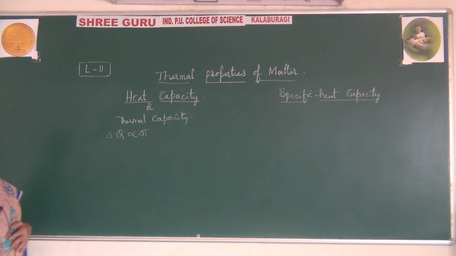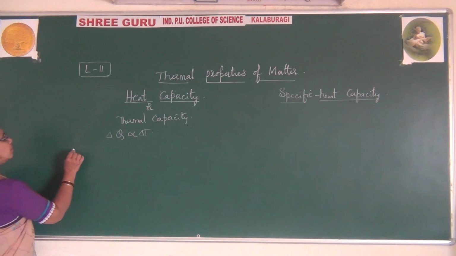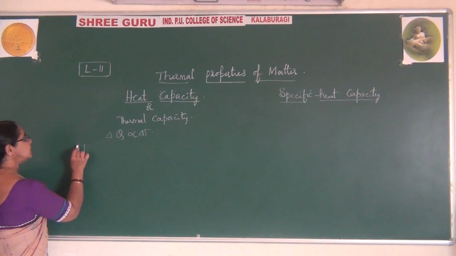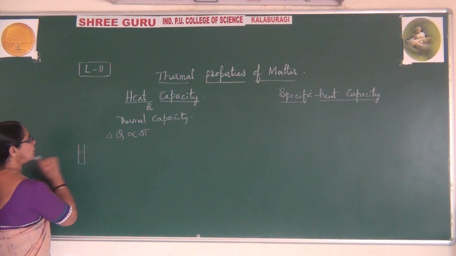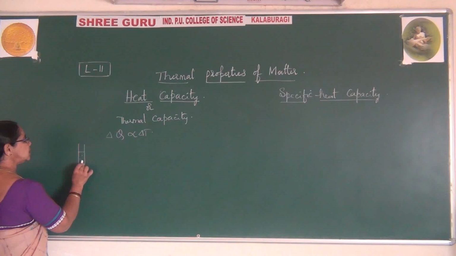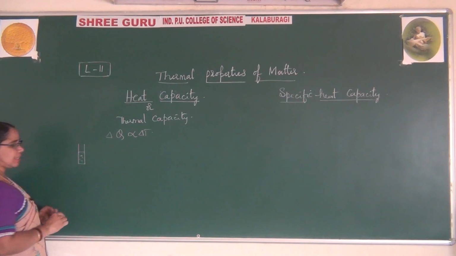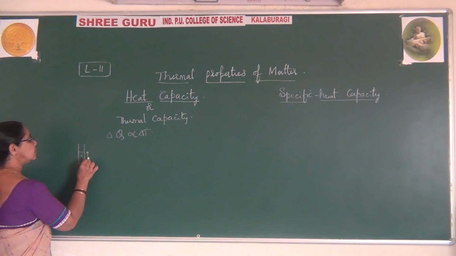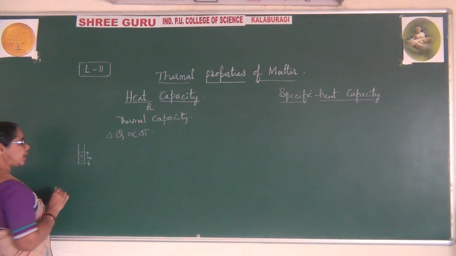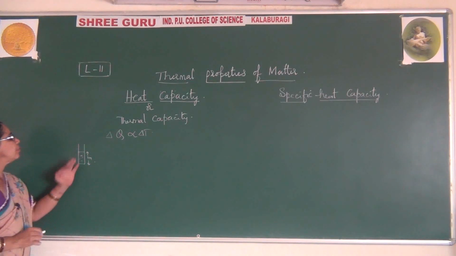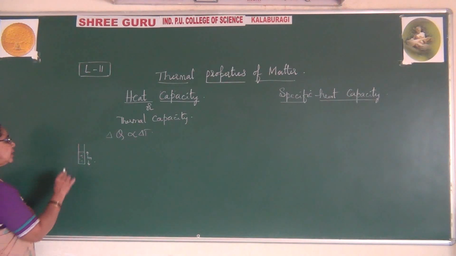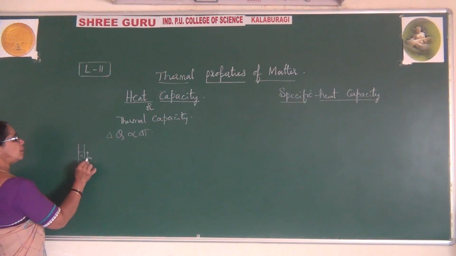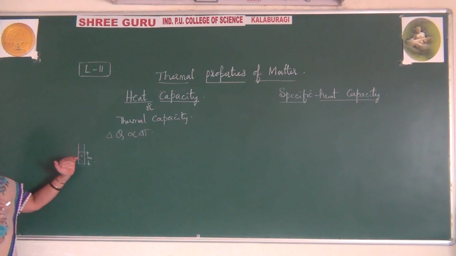For example, for your reference, I will take one container of this type. Let me say this is one container we have. I am filling this container with some amount of one substance. Let me say I am filling this to 1 meter level. Right? This is 1 meter level. I am filling the substance, that is, 1 meter of level.